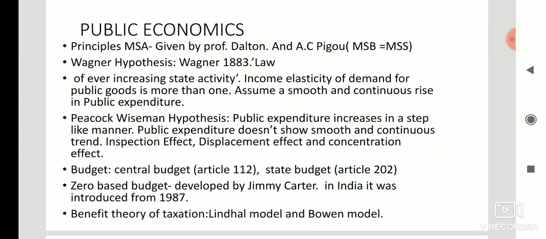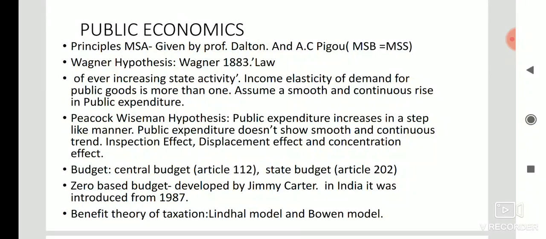In zero based budgeting, basically zero is taken as the base, and in India it has been adopted from 1987.